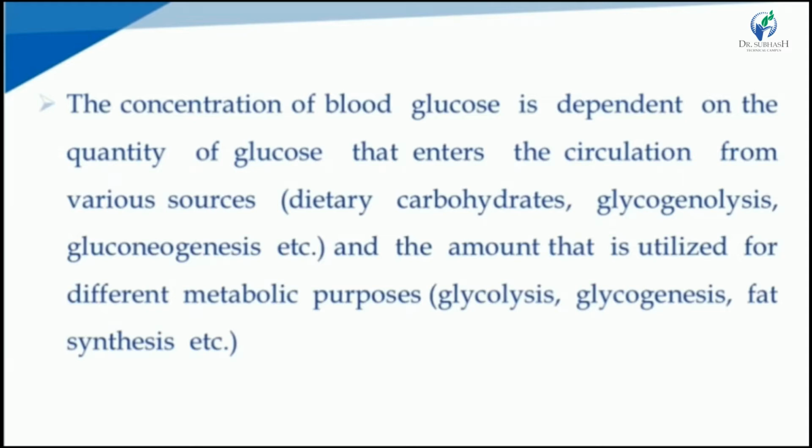On the other side, the utilization of glucose includes glycolysis, the breakdown of glucose; glycogenesis, glycogen synthesis from glucose; and fat synthesis from glucose. So the balance between glucose synthesis and glucose metabolism determines the concentration of blood glucose level in our body.